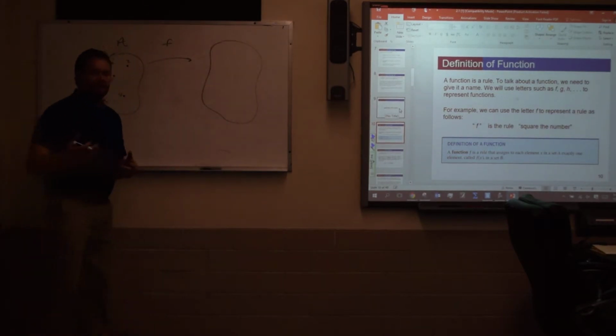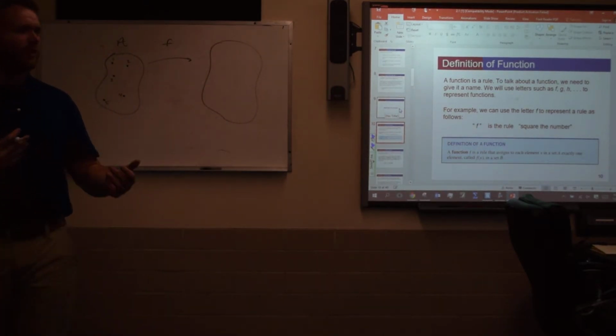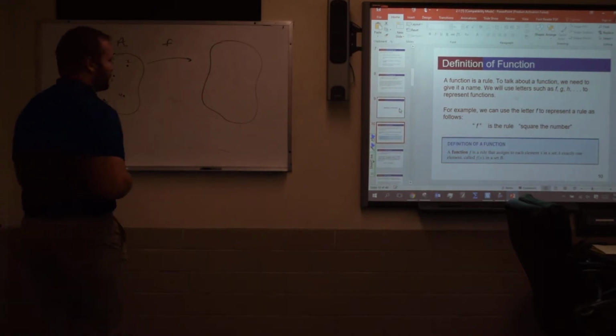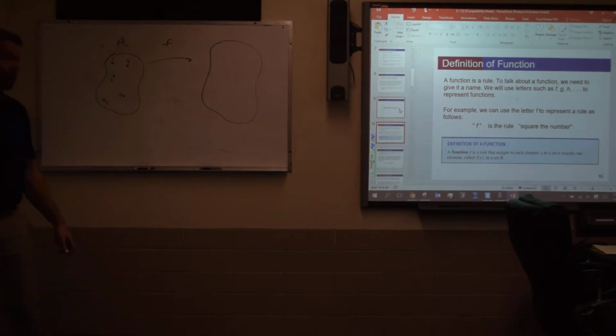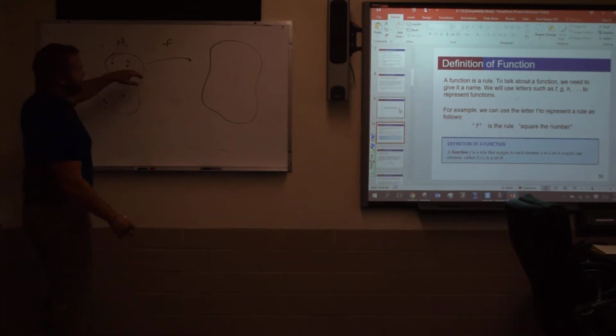Okay, but it doesn't have to be F. It could be H. It could be G. Those are the ones we use quite a bit. If we're talking about profits and costs, we might use P and C and R for revenue or something like that. Just F in general.